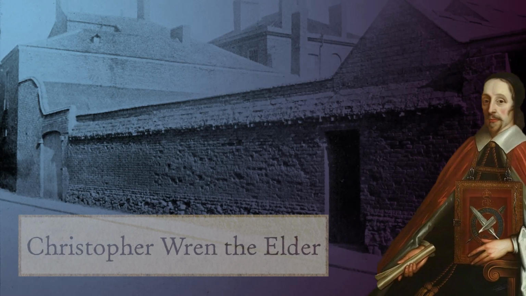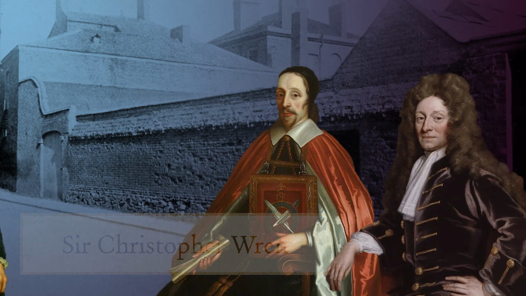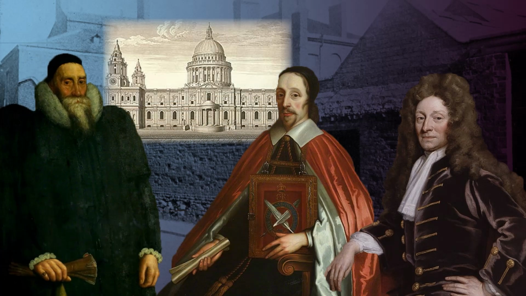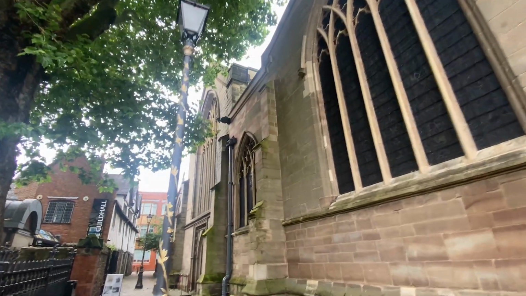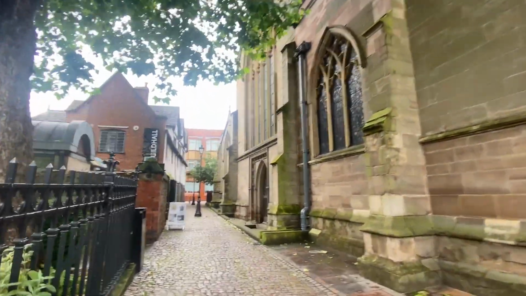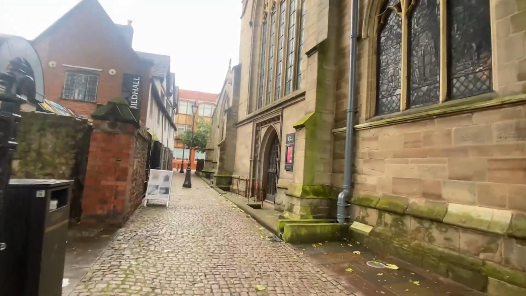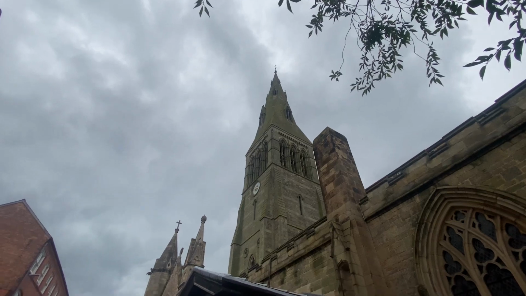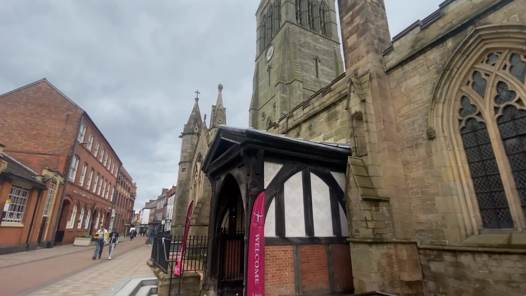In 1612, Christopher Wren the Elder, the father of Sir Christopher Wren the architect, noted that Robert Herrick, an MP, had the stone memorial remains from the church in his garden. It wasn't until 2012 that the technology had improved and Richard III's bones were exhumed. His remains were finally found underneath a parking lot in Leicester.